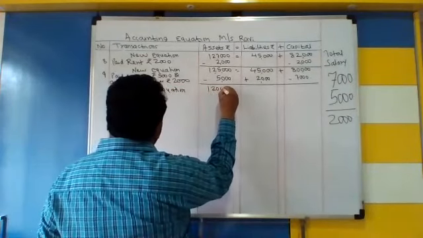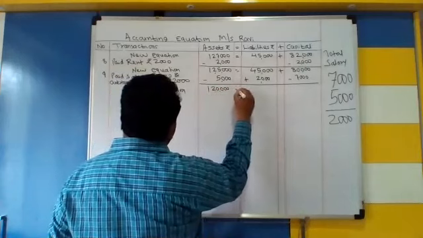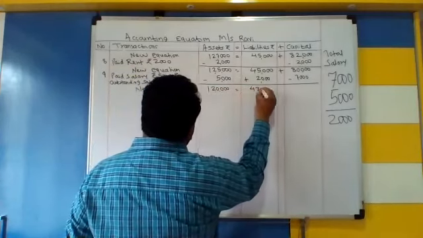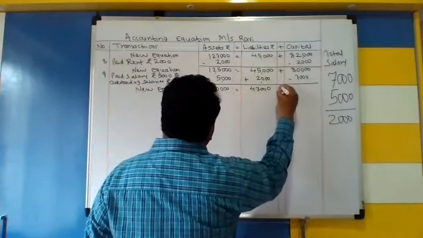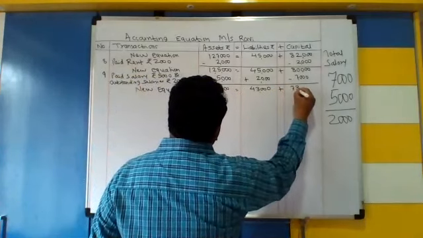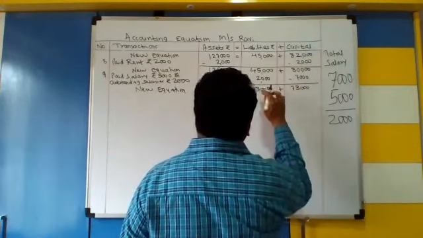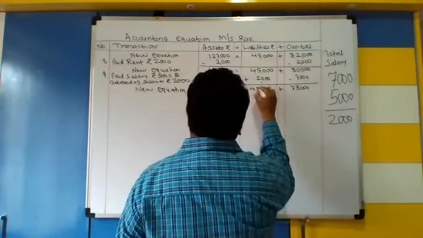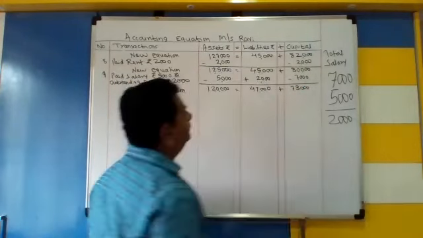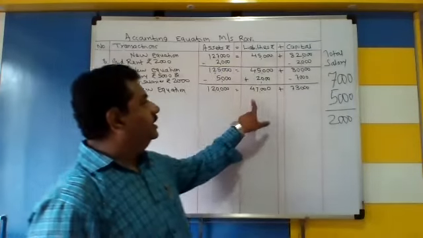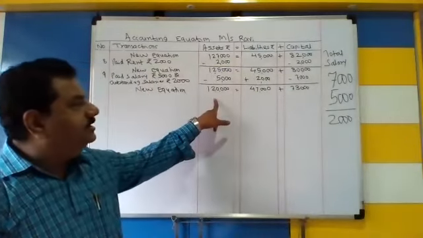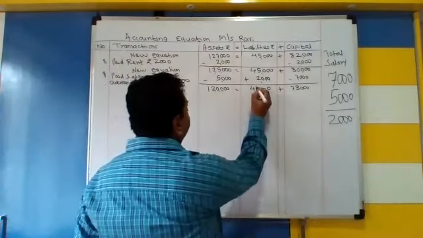So new equation is 1,20,000 is equal to 47,000 plus 73,000. इसका टोटल करेक्ट इतना आना चाहिए, exact 1,20,000.